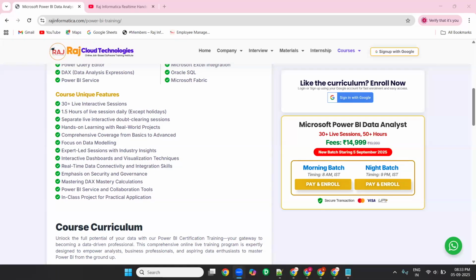Tableau is not required. It's a separate tool and it will have a different learning curve. You'll have to again spend 30, 40 hours of training and take a separate track for that. I would not recommend Tableau for now. Power BI is more than enough. But as you progress, when you learn Power BI and have started working on it, look at Tableau as well.